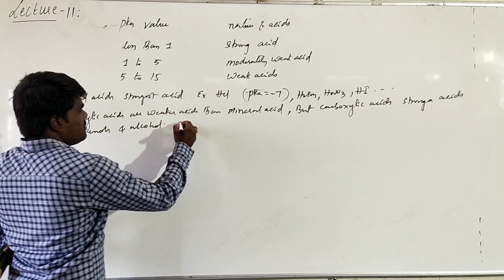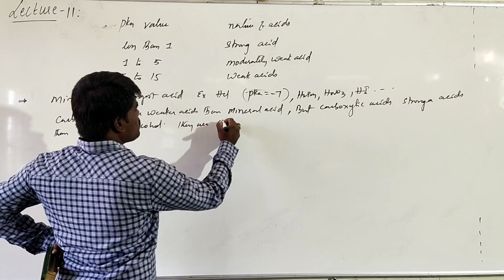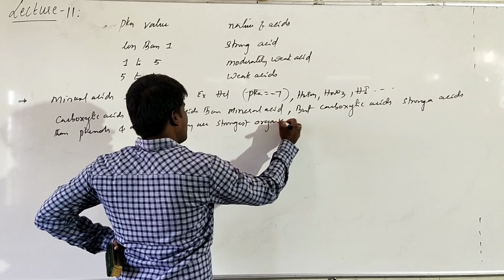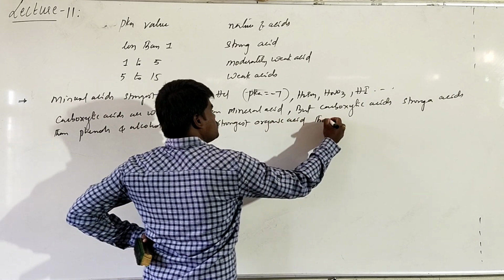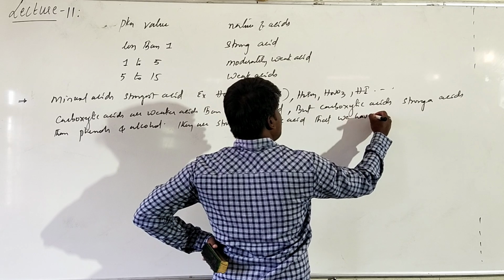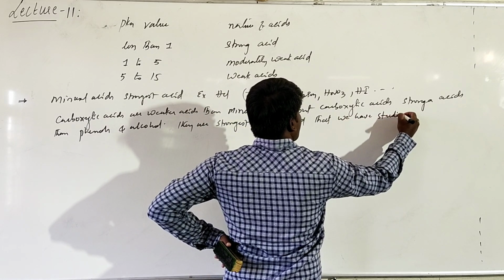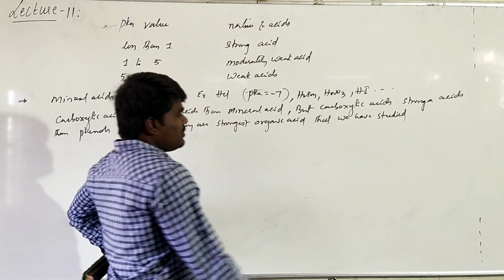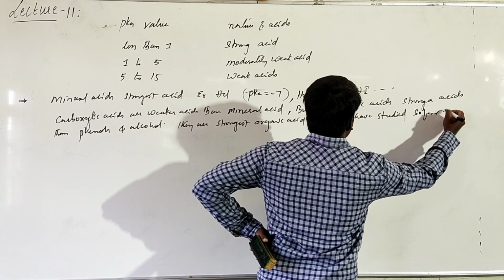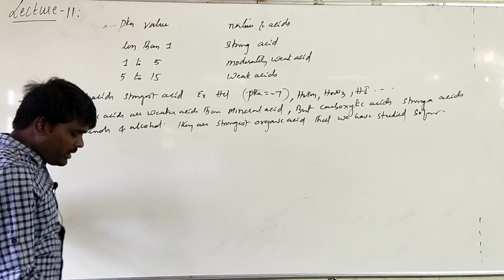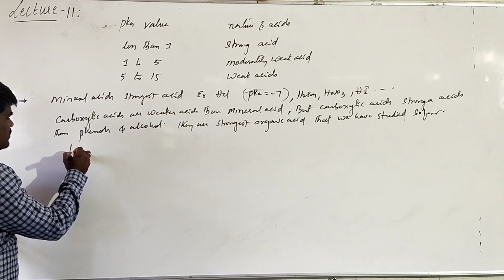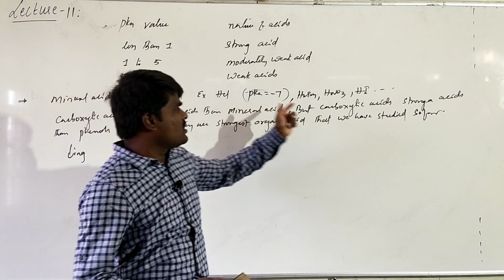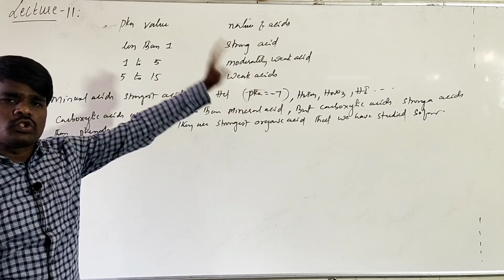Basically we can say they are the strongest organic acids that we have studied so far. Whatever acids we have studied so far in organic chemistry, among those, carboxylic acids are the strongest. I am talking only about organic compounds; HCl, H2SO4, HNO3 are not organic compounds. These are the strongest acids.